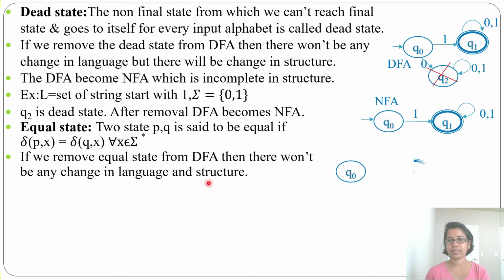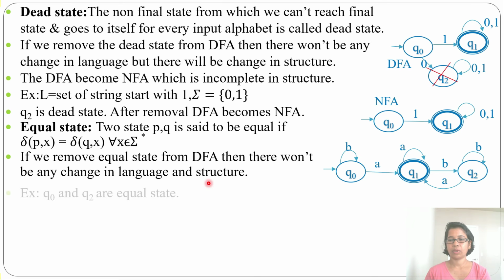So let's do one example. Here Q0, Q1, Q2, three states. From Q0 by A go to Q1, by B it goes to Q0. Q1 on A goes to itself, on B it goes to Q2, and from Q2 by B it goes to Q2 and by A it goes to Q1. Q0 and Q2 are equal states.